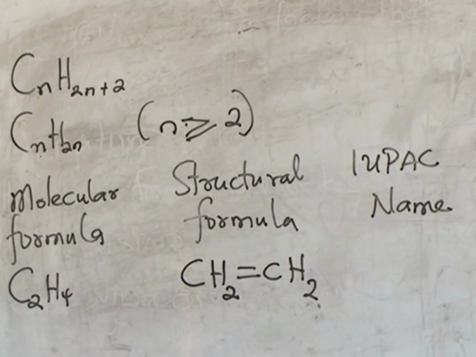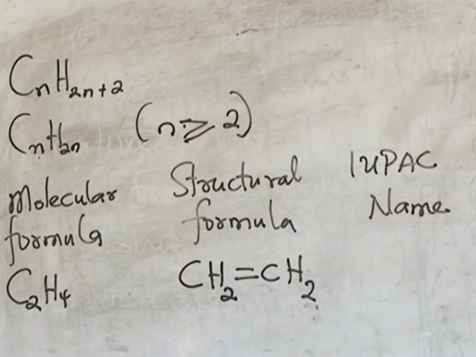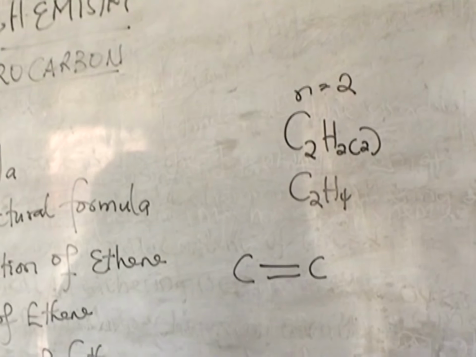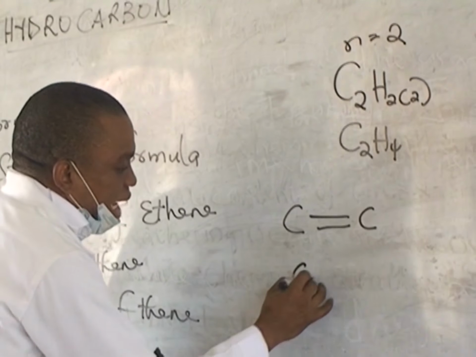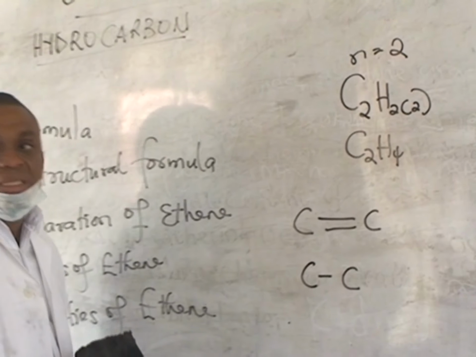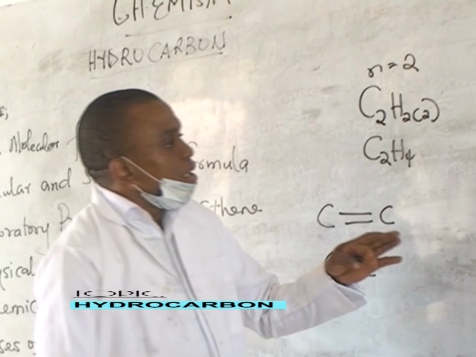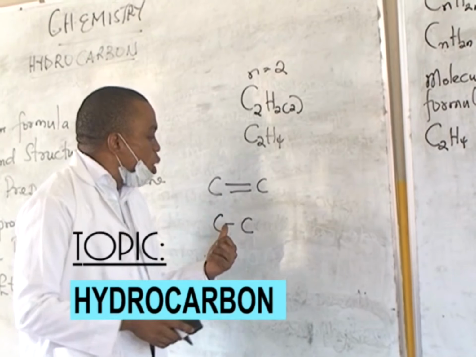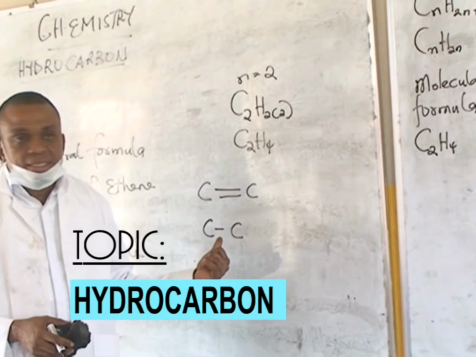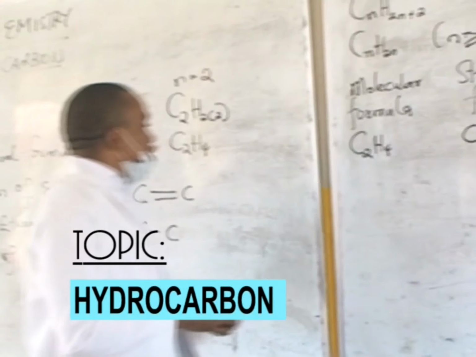CH2. Now what really makes a hydrocarbon unsaturated is the presence of a double bond in between the carbon atoms. In the saturated hydrocarbons, the alkanes that we looked at, all the bonds in between carbon atoms are always what? Single bond. But what defines a hydrocarbon being unsaturated is the presence of a bond that is not single. It's either a double bond or a triple bond.